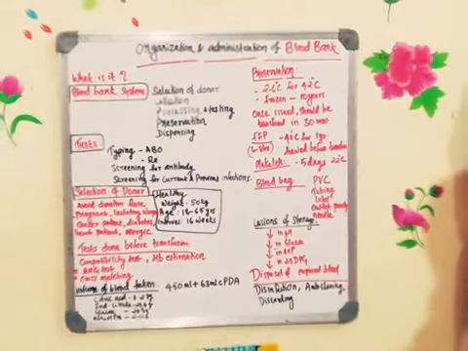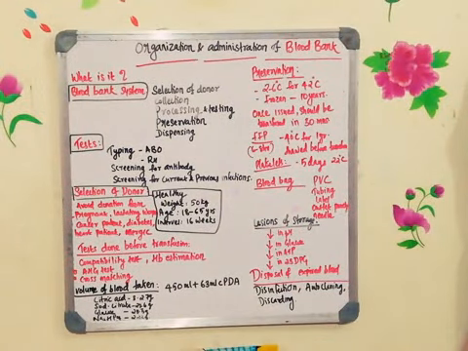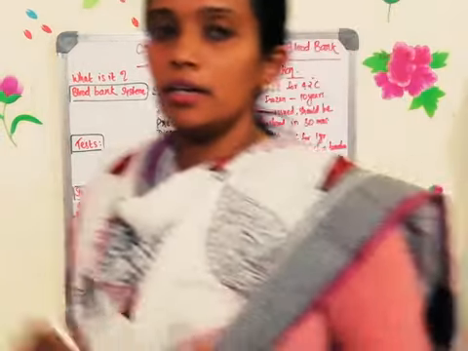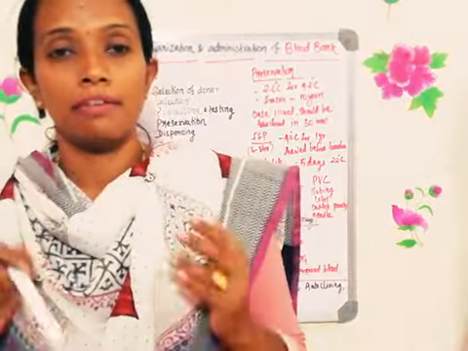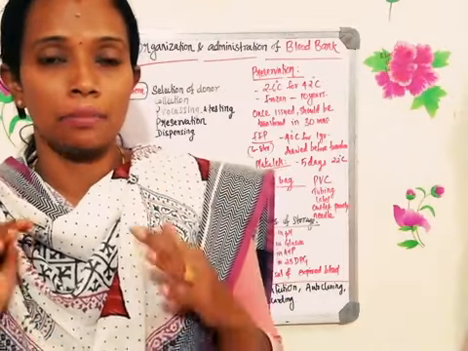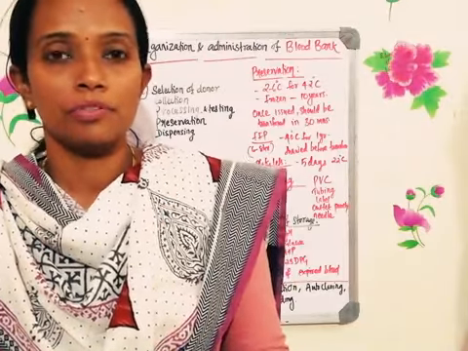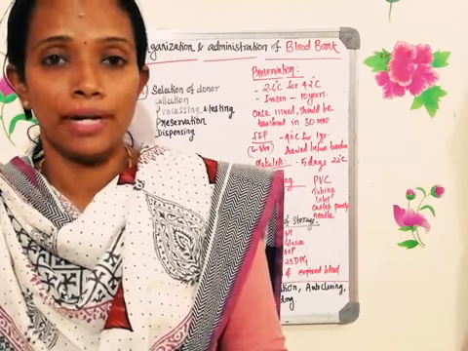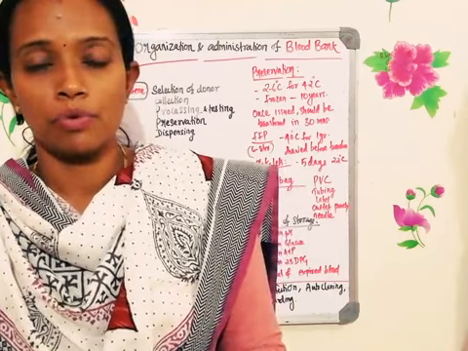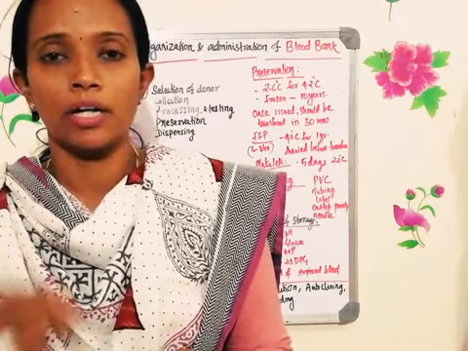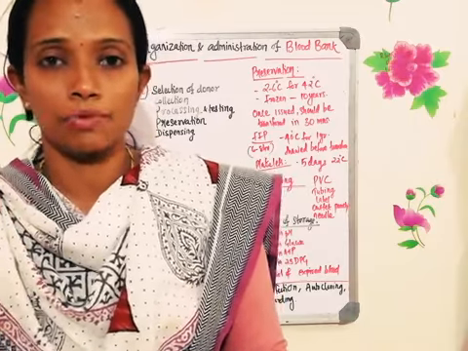First of all, we will see what is blood bank. Blood bank is a center where the blood is collected and it will be preserved in a very accurate way. The blood will be preserved for later use. What is the later use of the blood? When people are in need of blood for transfusion purpose. What is transfusion? Introducing the blood from a donor to the recipient is called transfusion.